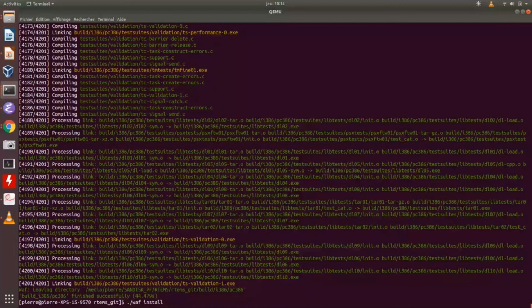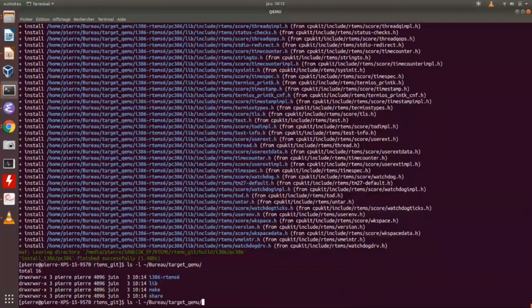Okay, so in the directory you have the RTEMS BSP. It's a target QEMU. So you can, in the build directory, in the x86 PC, you have the test suite. I think you have the test suite.